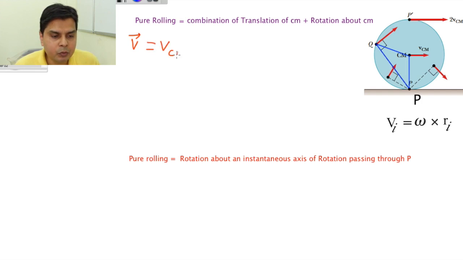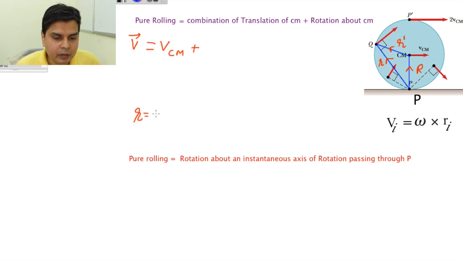V will be V center of mass plus rotation about center of mass. Now suppose from P, as this is your origin, the position of center of mass is capital R, and position with respect to center of mass is R prime, the same old notation which we had used last time also.